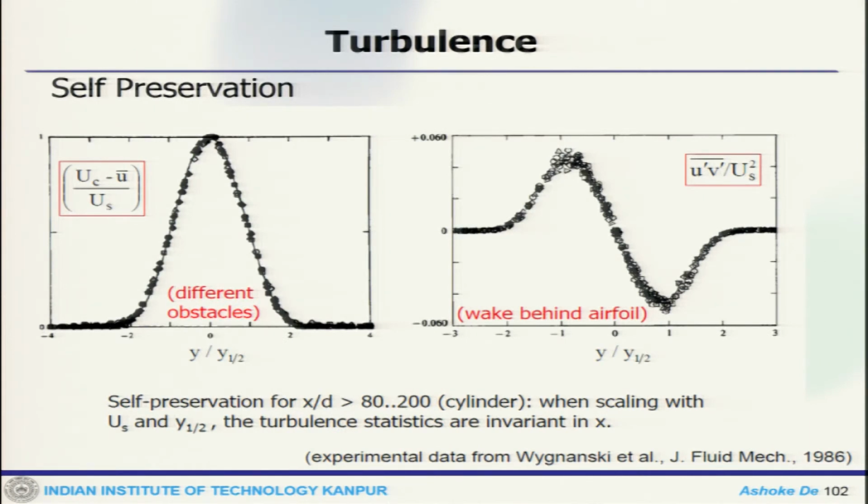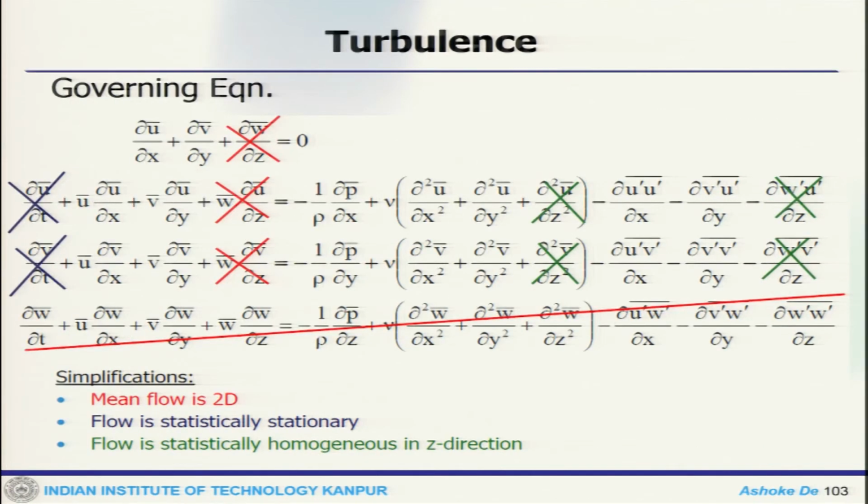Now, when you talk about self-preservation, if we plot y by y half, this shows nice plots, and this is how the wake behind it, the fluctuating component, behaves. So, this gives you an idea. There are flows which essentially show this kind of self-preservation.